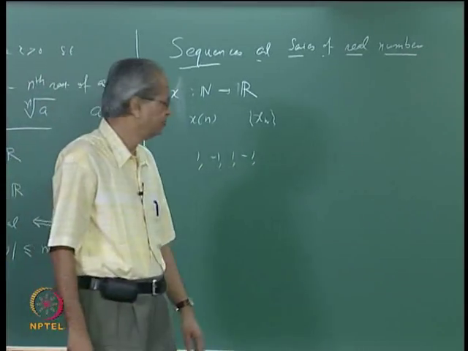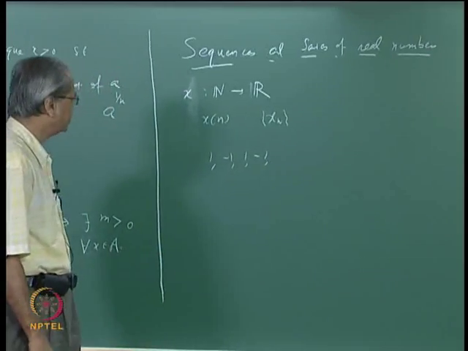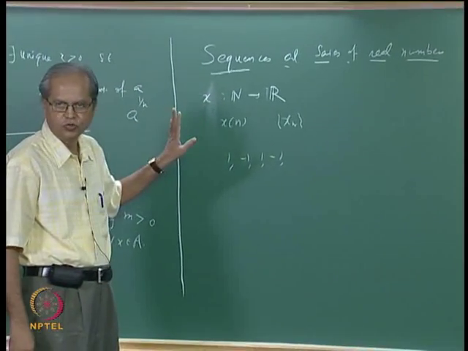Let us now go to the most important definition: what is meant by saying that a sequence xn converges to a number x.